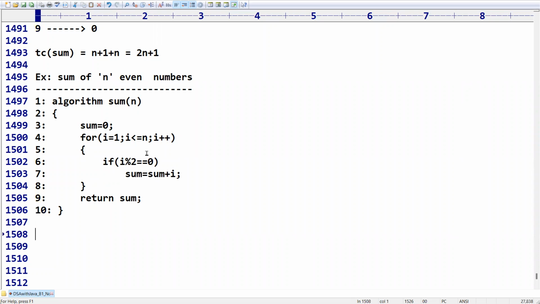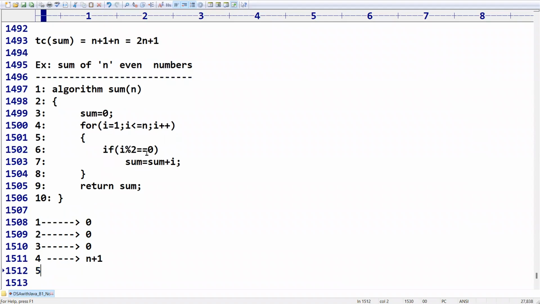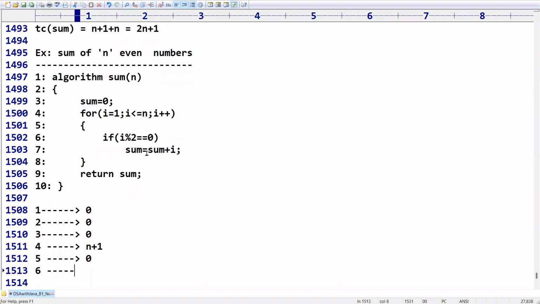Now this one will become 7th, this one will become 8th, 9th, and this one I am going to consider as the 10th. Now tell me. I know the first line is 0, the second line is 0, so the third line is nothing but 0. Sir, the fourth line, how many times? We know already, n plus 1. Okay, so the fifth line is 0, we know very well. Sir, what about the sixth line? Can you please confirm?